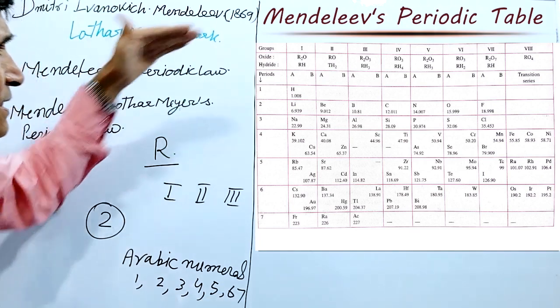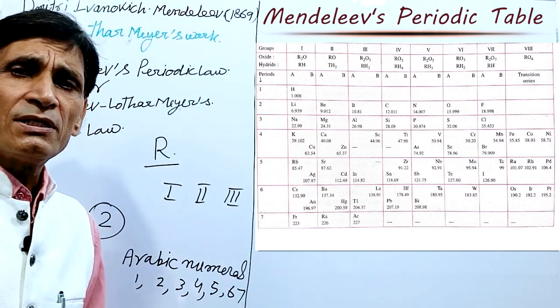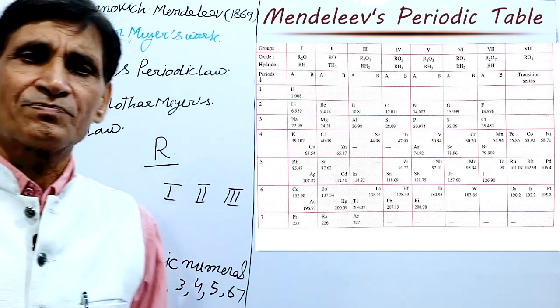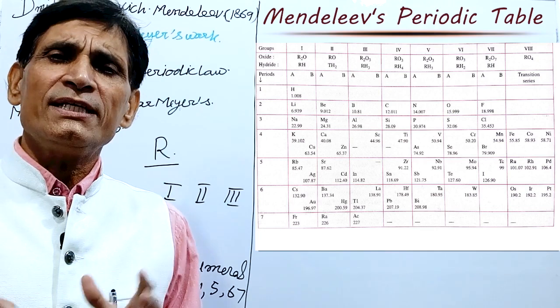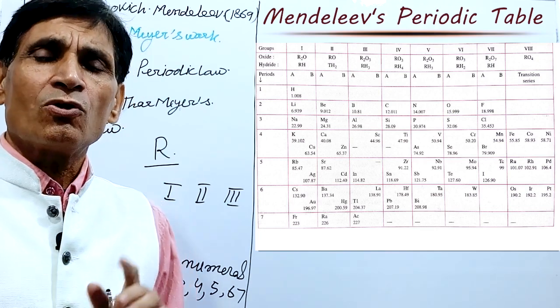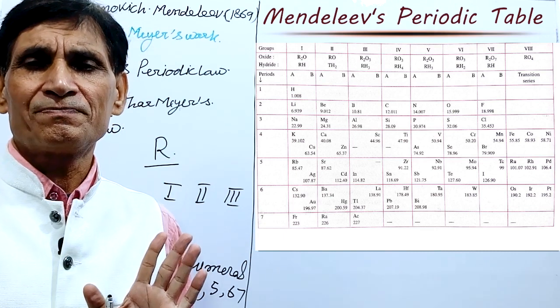He gave these 7 horizontal rows as periods. To accommodate more elements in the periodic table, only the groups were subdivided into subgroups.